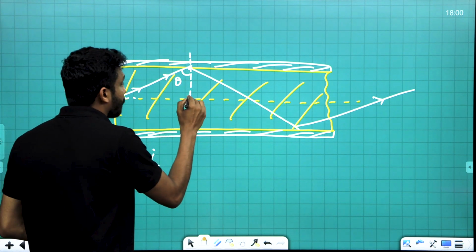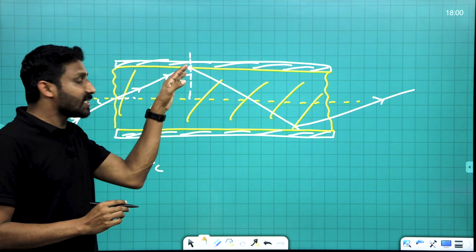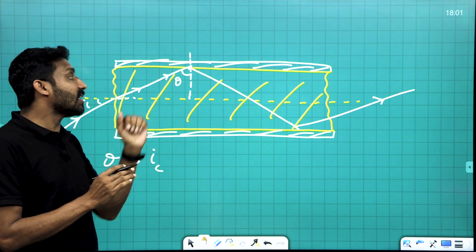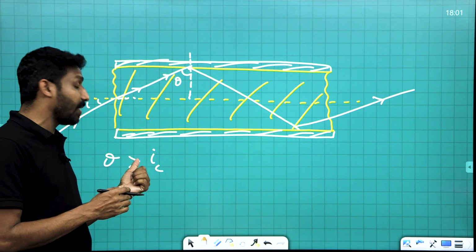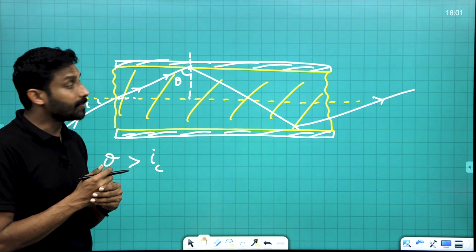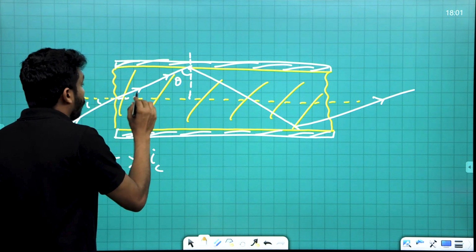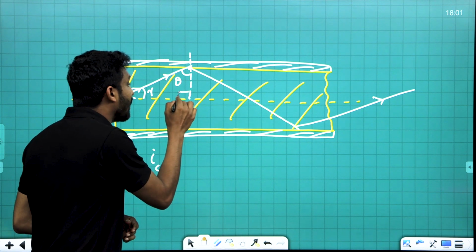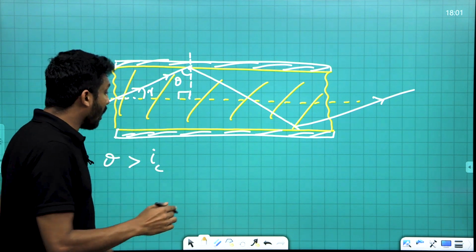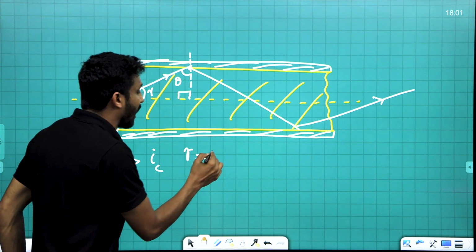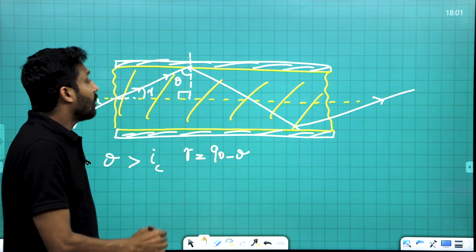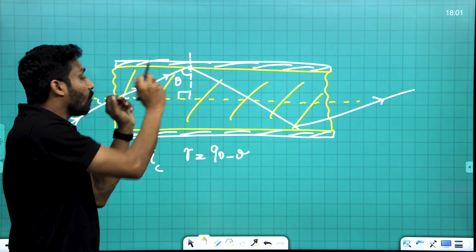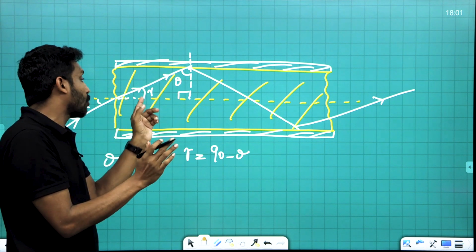Okay, now listen. When theta is increasing, then only TIR takes place. The minimum value of theta should be IC. Understood. And what about this angle here? Let it be R. This angle is 90 degrees. Then what about this R value? Listen carefully. R is 90 minus theta. Total angle 180, out of this 90. So R plus theta is 90, so R is 90 minus theta.